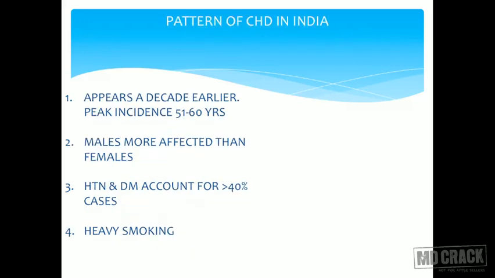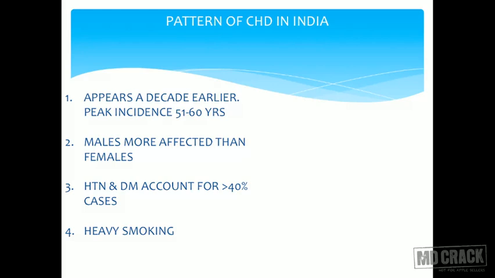Burden of CHD in India. India, unfortunately, is on the receiving end for many diseases, and CHD is not an exception. In the Indian context, CHD appears a decade earlier, and the peak incidence is observed in the ages of 51 to 60 years. That means in the Western world, CHD is usually observed in the 60s or in the 70s. In India, we have an incidence rate of CHD which is earlier than in the Western countries.